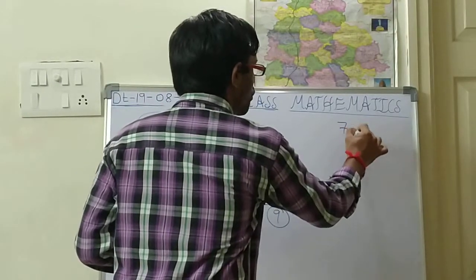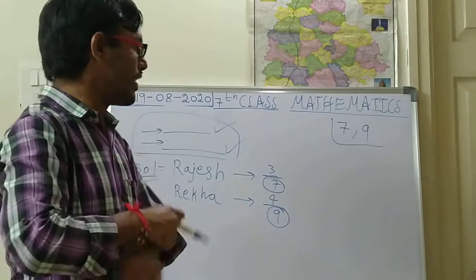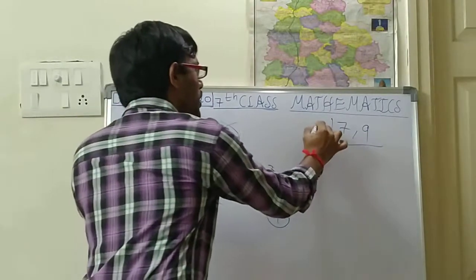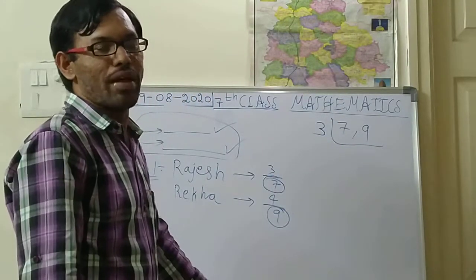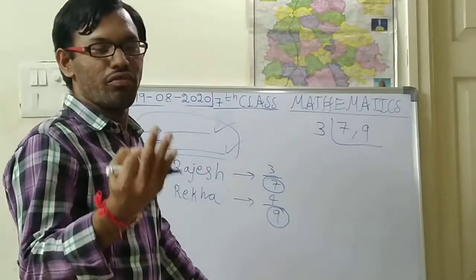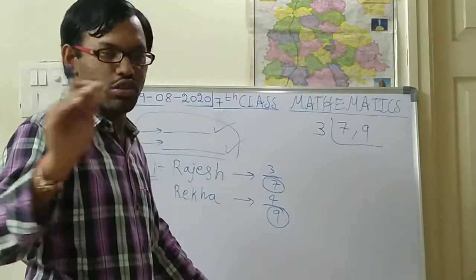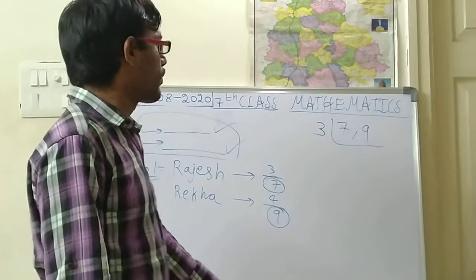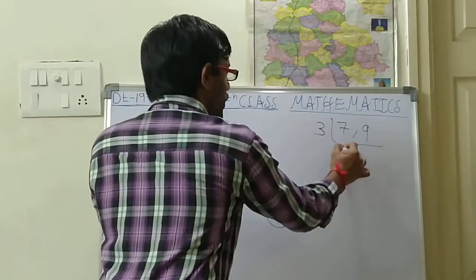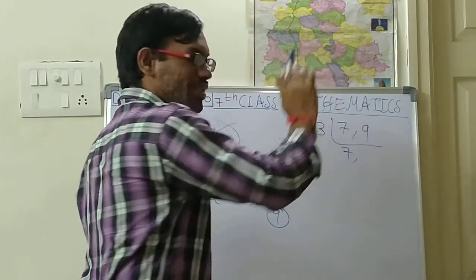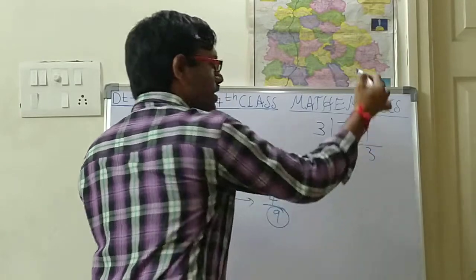You should do the LCM like this. In the LCM method you should take only prime numbers. I think you know prime numbers: 2, 3, 5, 7, 11, 17, 19 and so on. So in that, only take prime numbers. I have taken 3. In the 3 table, 7 will not go, so I write 7 down like that. Now 9 will go: 3 threes are 9.